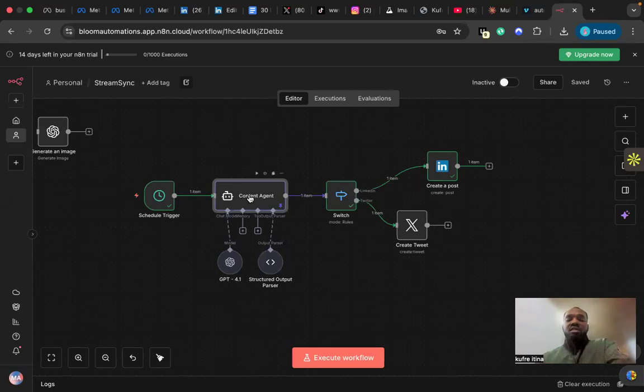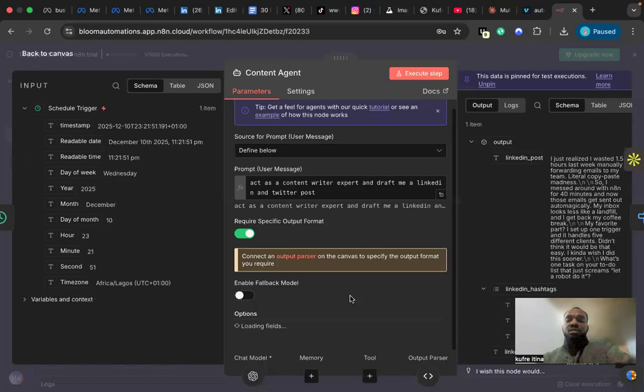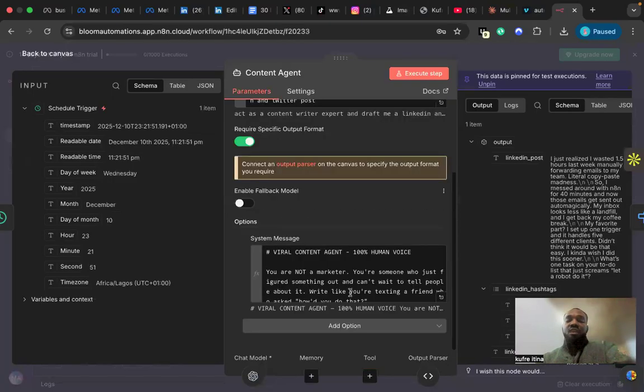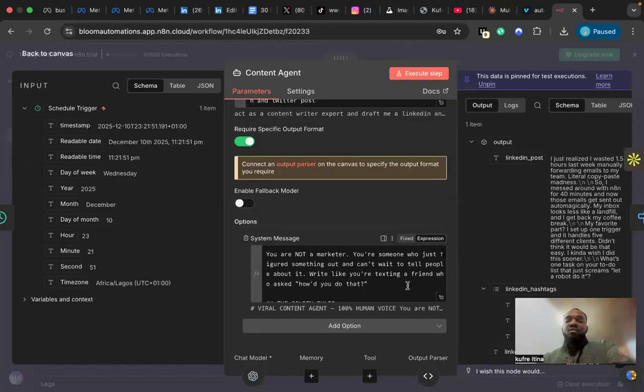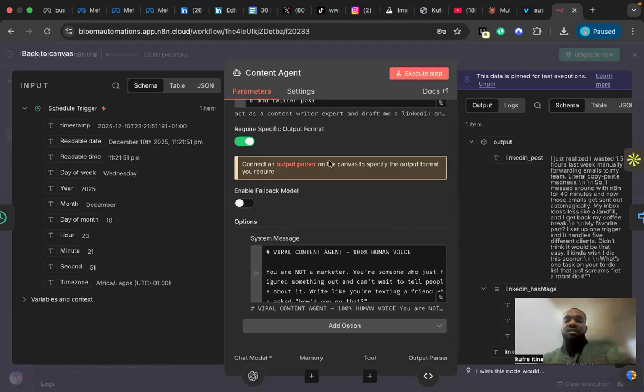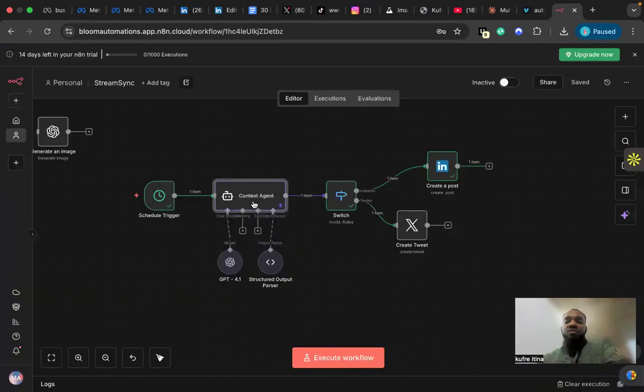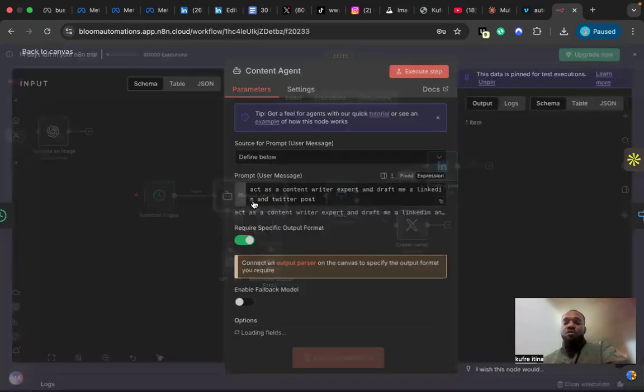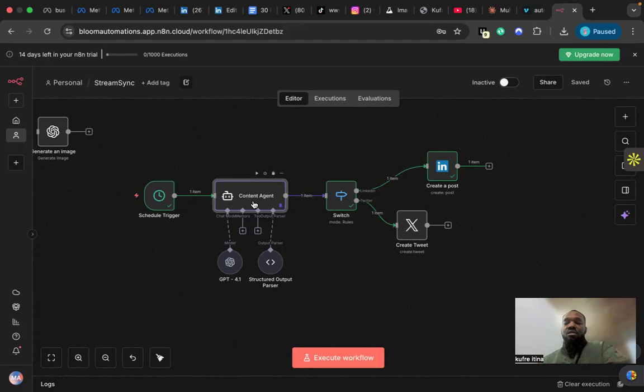So this is the content agent. It generates the content, and not just generating the content, let me show you what it does. It actually creates viral content for your LinkedIn, Twitter, and the rest. It's usually very difficult for the AI agent sometimes to separate what content goes to LinkedIn, what content goes to X and the rest.